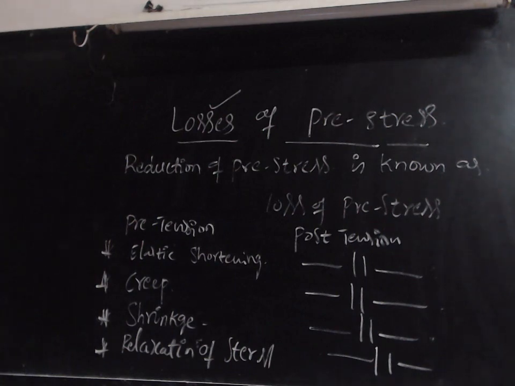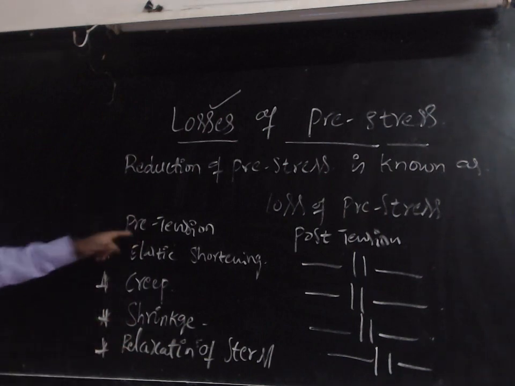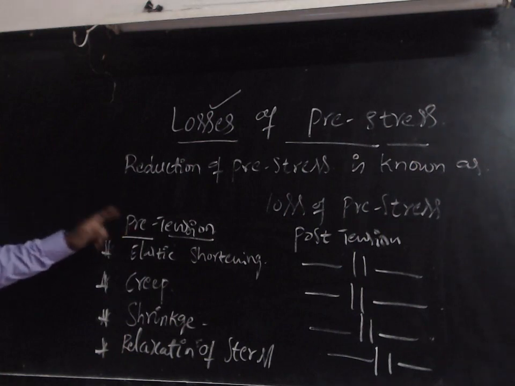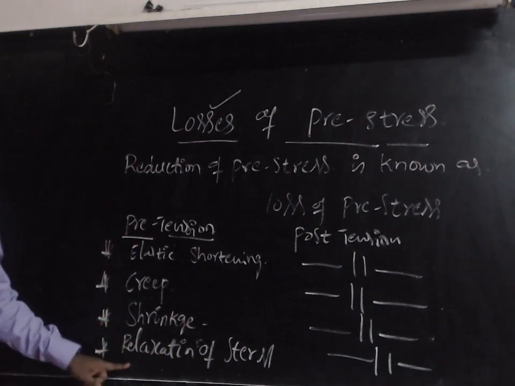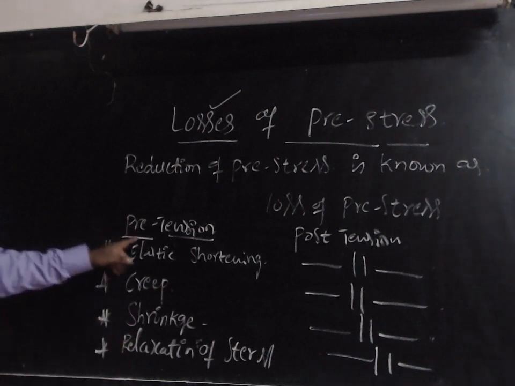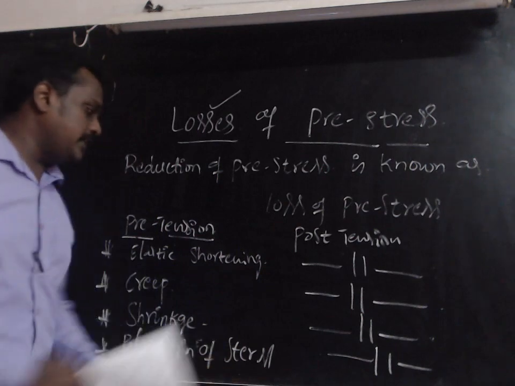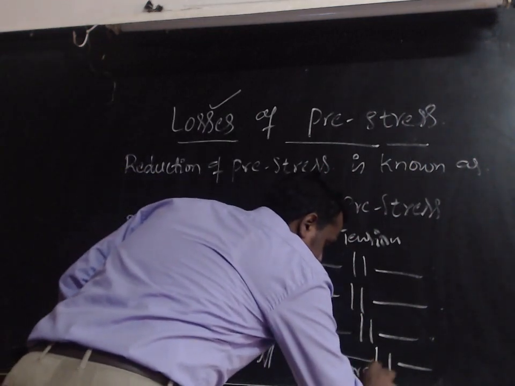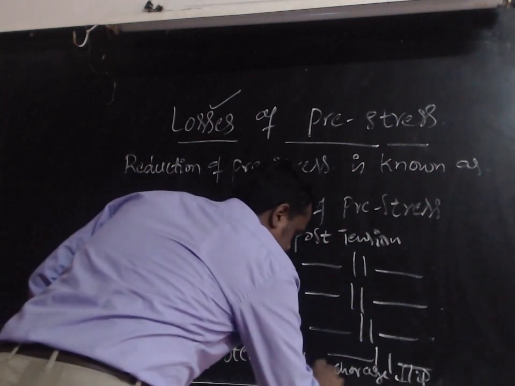And what about the rest of those two? That is anchorage slip and friction. Please students remember that anchorage slip and friction will not take place in the pre-tension method. They occur only in the post-tension method, and I will tell you why. That is anchorage slip and finally the friction.